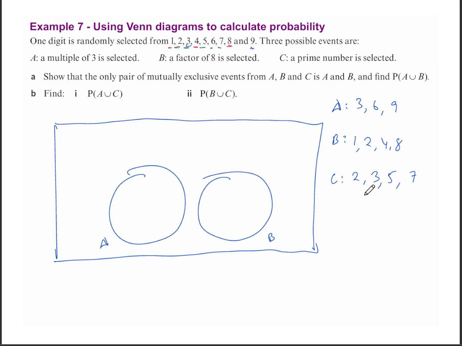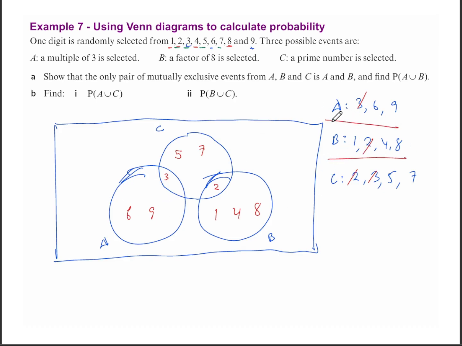But we see that C shares something with B. And C also shares something with A. And here what we see is that 3 is shared by both A and C. And 2 is shared by both C and B. Which leaves us with 6 and 9 for A, 1, 4, and 8 for B, and 5 and 7 for C. This gives us a total of 9 numbers. We have already shown that the only pair of mutually exclusive events from the 3 is A and B because they have nothing in common.